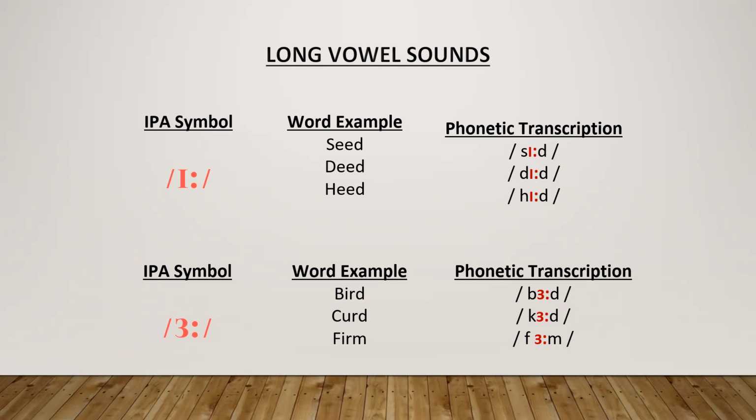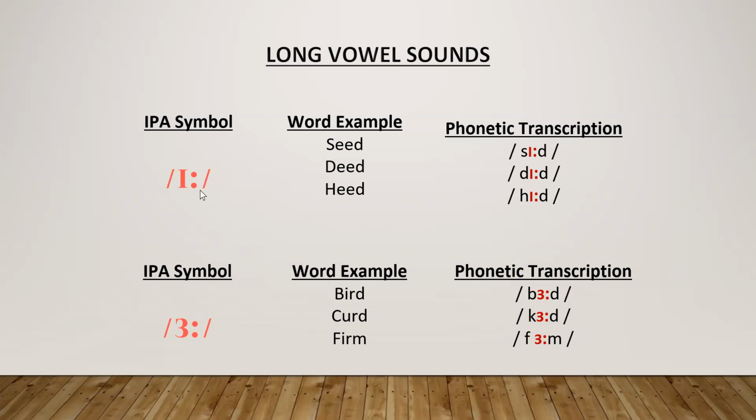Look at the screen, please. Long vowel sounds. In the long vowel sounds, you will have 2 dots like a colon. In short vowel sounds, you will not have this. Look at here: IPA symbol, word example, phonetic transcription.